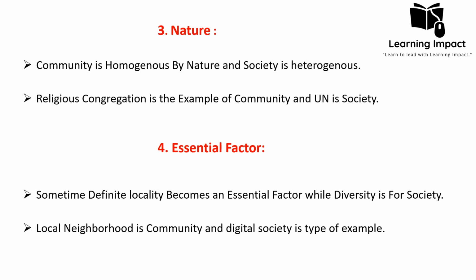Then other differences, for example, if we take nature, community is by nature homogeneous while society is heterogeneous. What does it mean by homogeneous and heterogeneous? The people who are living in a community have more sentiment and sense of belongingness to their community. And in case of the society, they have lesser sentiment and belongingness, because there is more diversity.